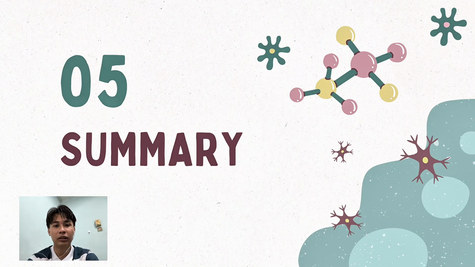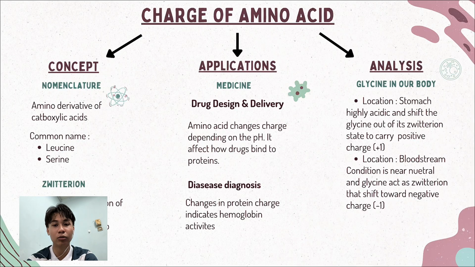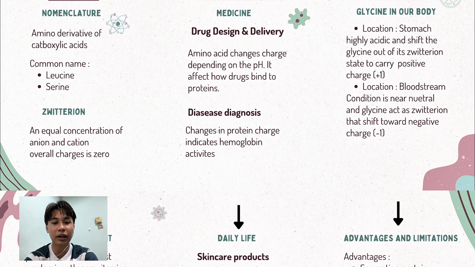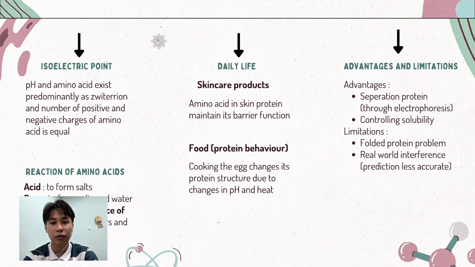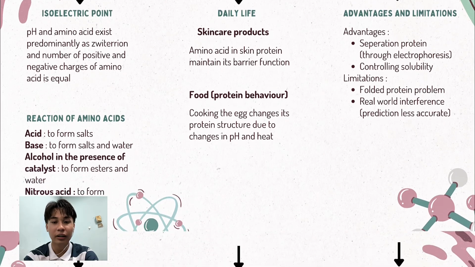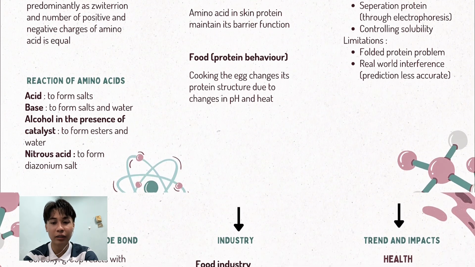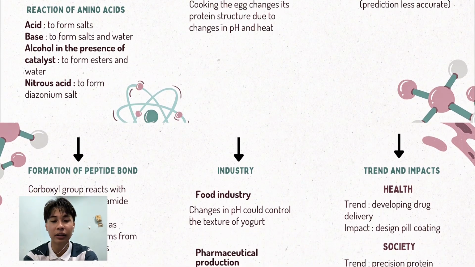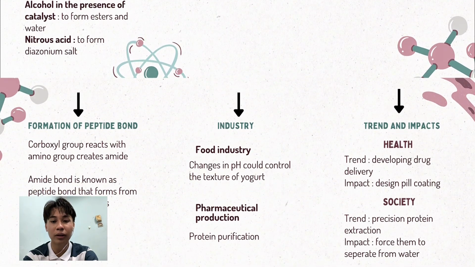We learned a lot about the charge of amino acids from the previous slide. So to sum up, there are three main points that we can take notes on. The first one is the concept and the nomenclature, and the common names used are leucine and serine. As for the zwitterion, it has an equal concentration of anion and cation, and the overall charge is 0. For the isoelectric point, the number of positive and negative charges of the amino acid is equal. The reactions of amino acids: with acid to form salts, with base to form salts and water, with alcohol in the presence of a catalyst to form esters and water, and with nitrous acid to form diazonium salt.